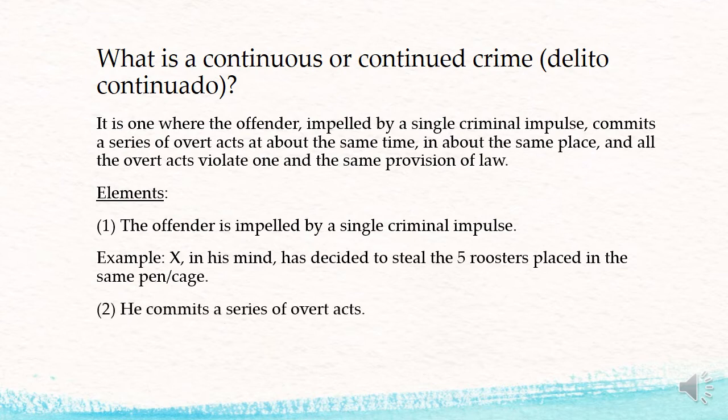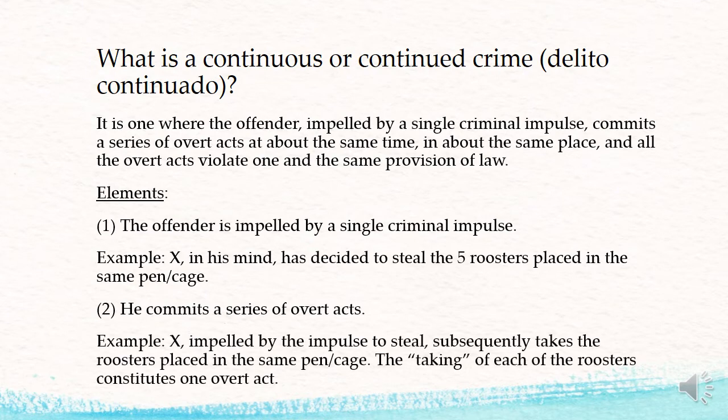Element number 2. Pursuant to that criminal impulse or his decision to steal the 5 roosters placed in the same pen or cage, he commits a series of overt acts. And what are these overt acts in relation to that example? He then subsequently takes the roosters placed in that pen or cage.